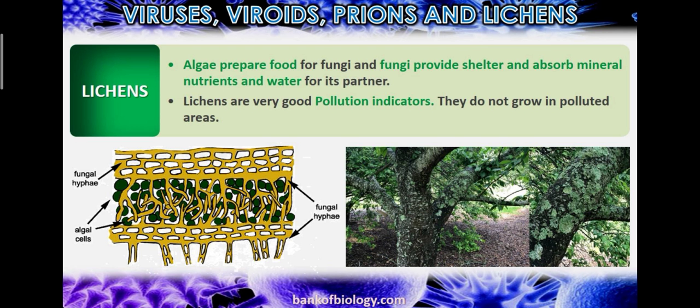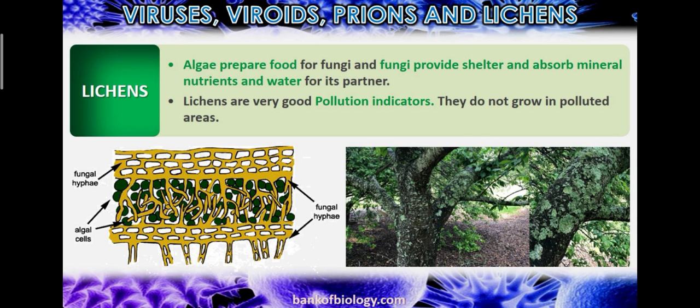So how does this show the symbiotic association? Algae prepare food because chlorophyll is present in algae and it prepares its own food, and fungi provide shelter and absorb minerals, nutrition and water from the host body for its partner. Partner means algae.